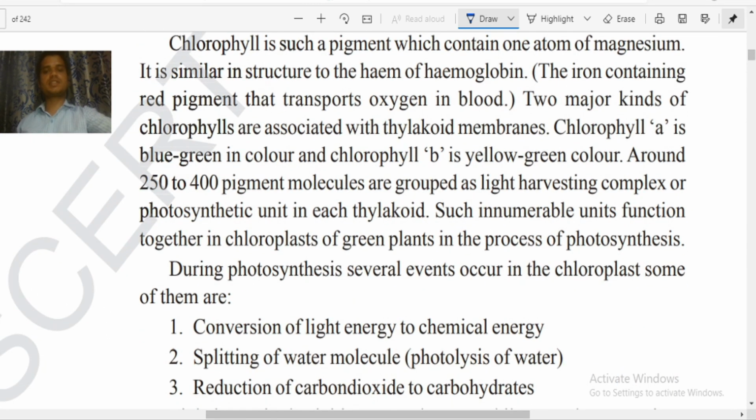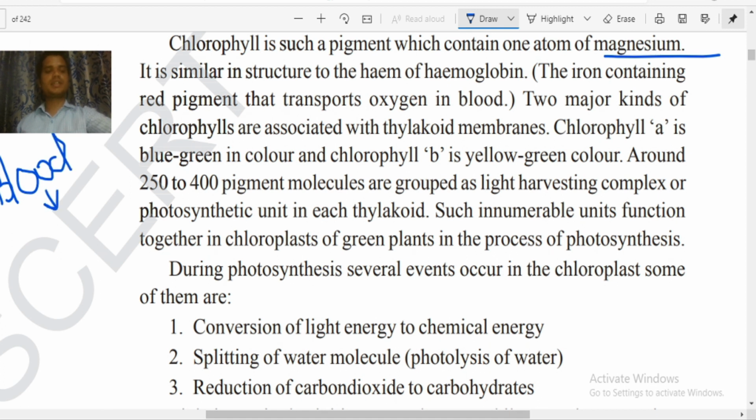Now chlorophyll is such a pigment which contains an atom of magnesium. It's very important. Which atom is present inside chlorophyll? Magnesium. This is similar to the heme of hemoglobin. What is the color of blood? The blood is red in color.